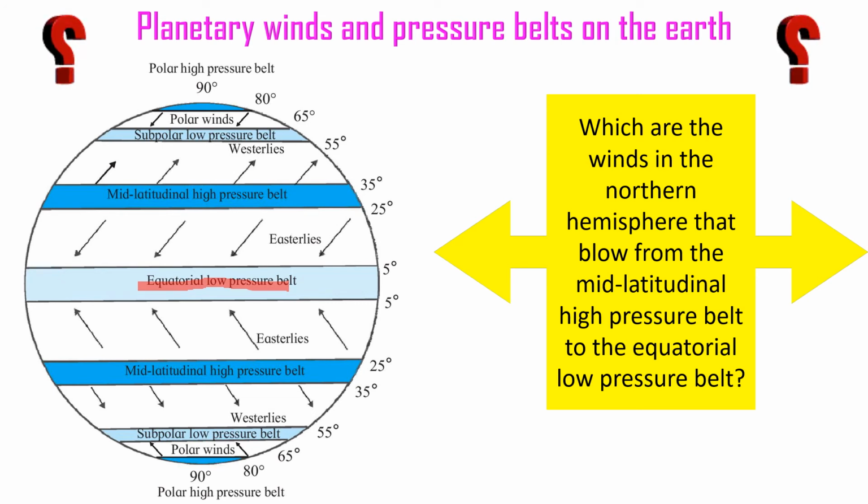In this picture, easterlies blow from the mid latitudinal high pressure belt to the equatorial low pressure belt, in the northern and southern hemisphere both.